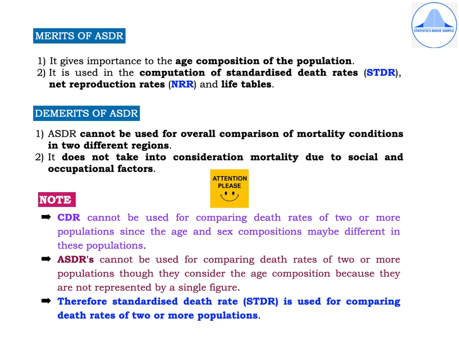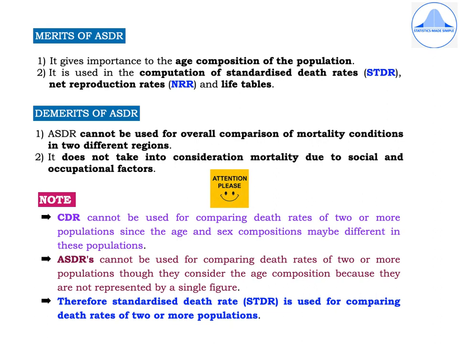Let us now discuss why CDR and ASDR cannot be used to compare the death rates of two or more populations, and which measure of mortality can be used to compare the death rates of two or more populations. So under note, I have the first point as CDR cannot be used for comparing death rates of two or more populations. Why?